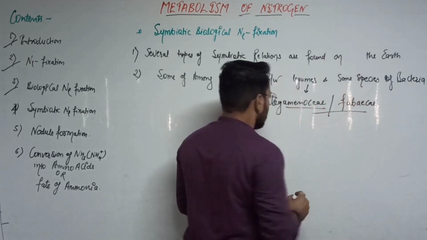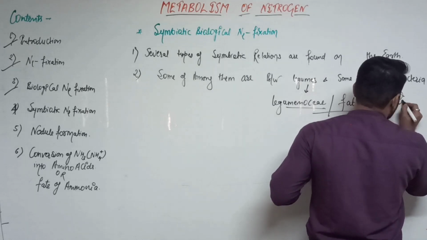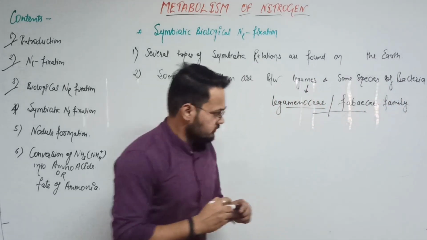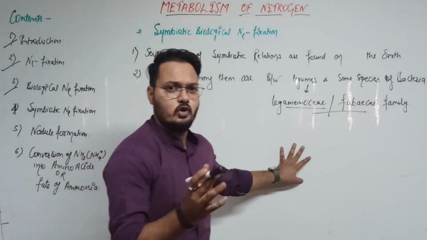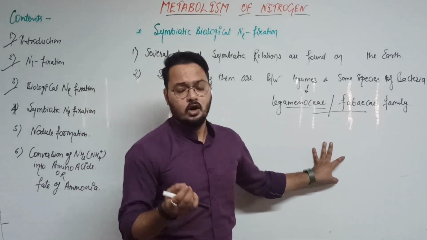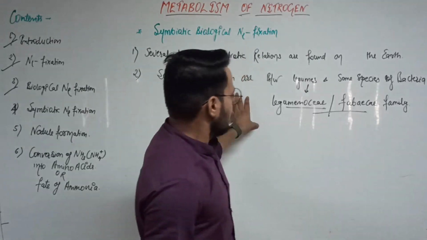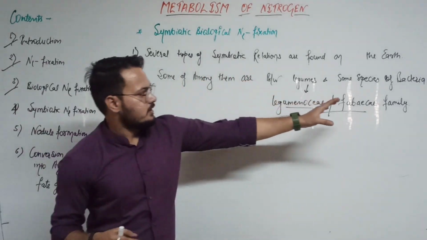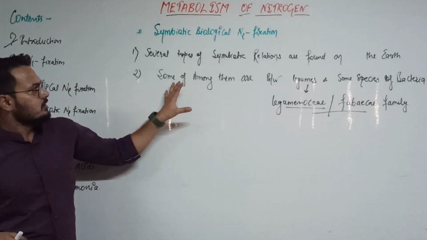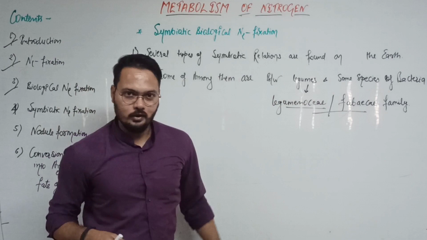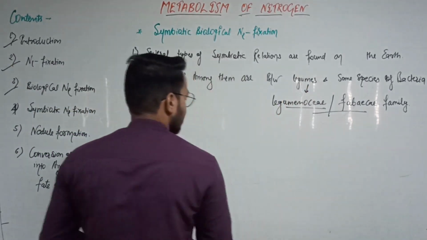In the Leguminosae family, they mainly use ammonium, in the form of ammonia, from the soil as their main fertilizer. That's why some species of bacteria come close to the Leguminosae family plants and establish symbiotic relations with them. That is clear why we choose the legume plant.